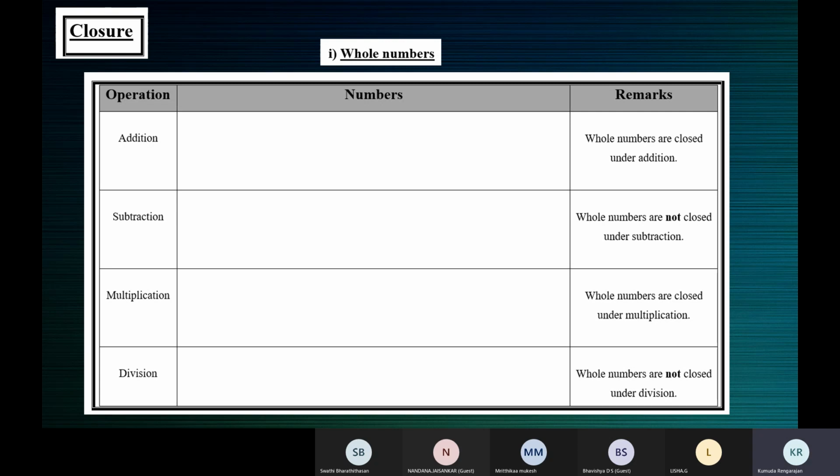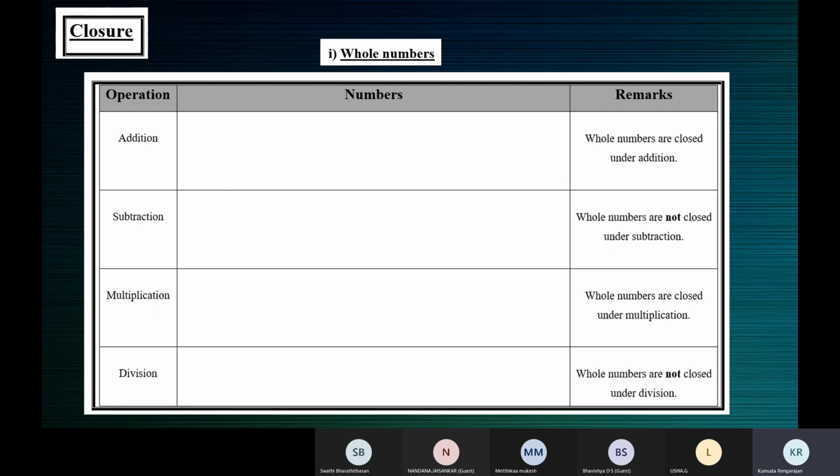So now children, let's understand this. We'll understand if whole numbers are closed under addition, subtraction, multiplication and division. We will check the closure property. Now you don't know what closure property is; I'm still to tell you.